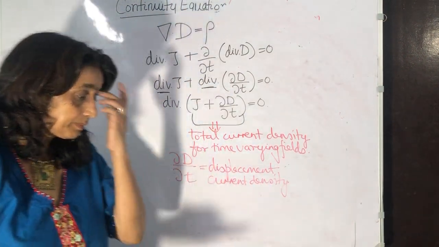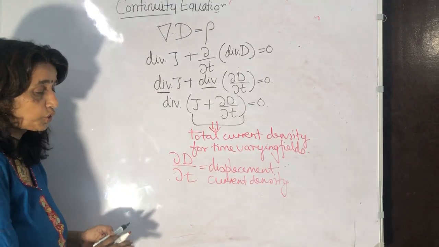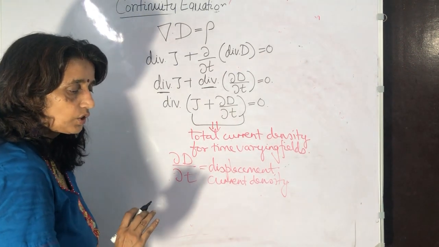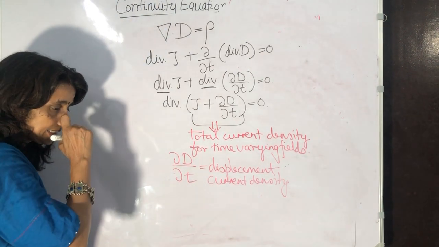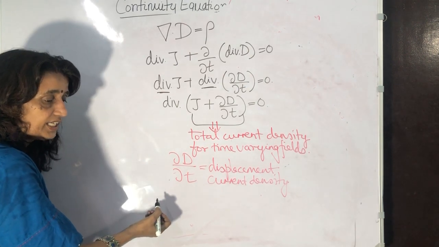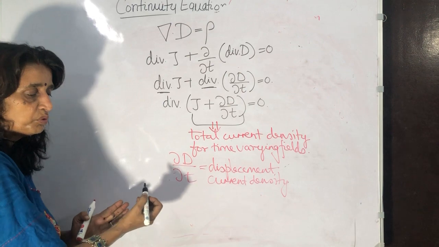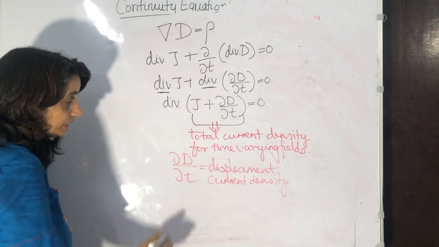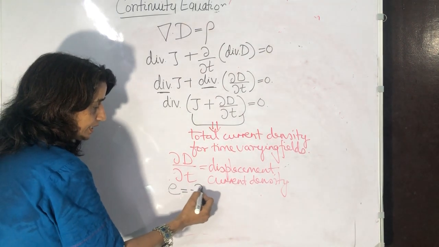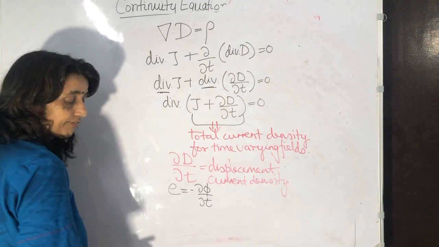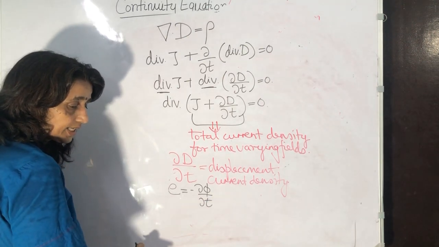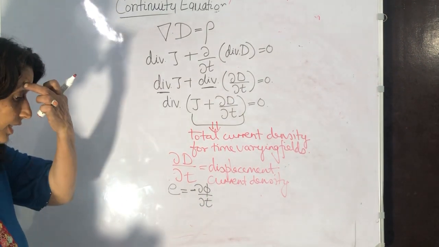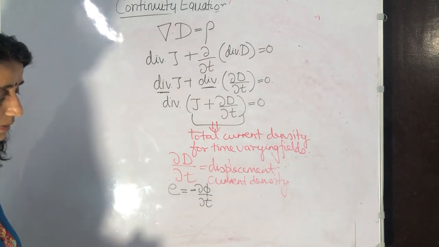Now, a few things you should know about displacement current: it is basically not a current. When an electric field changes, the charges move. That movement is known as displacement. Suppose EMF varies as minus del phi by del t, where phi is flux, so it is E dot A. Whatever variation happens, the equivalent current that is generated will be known as displacement current.